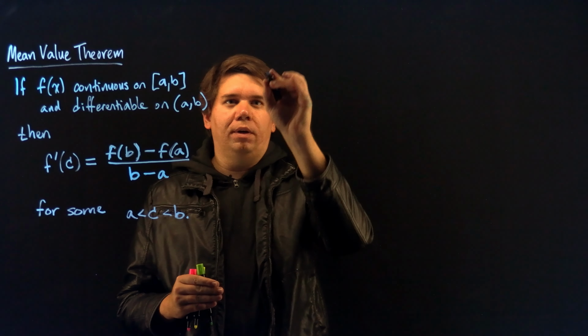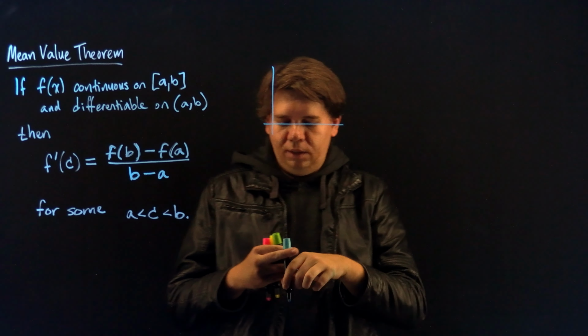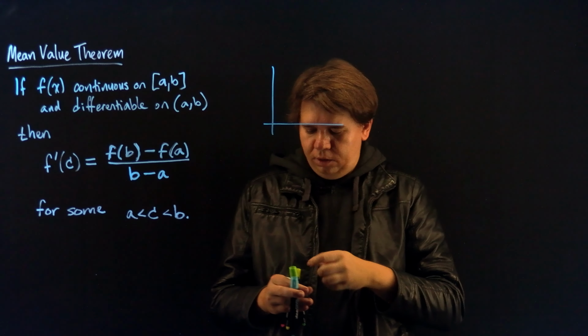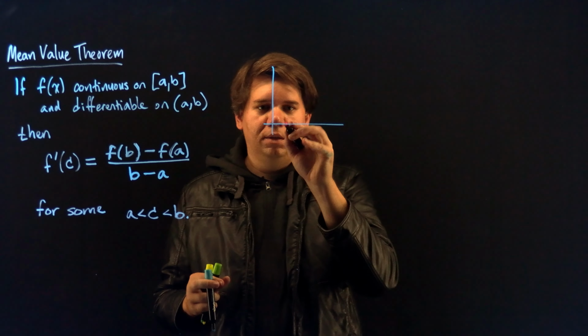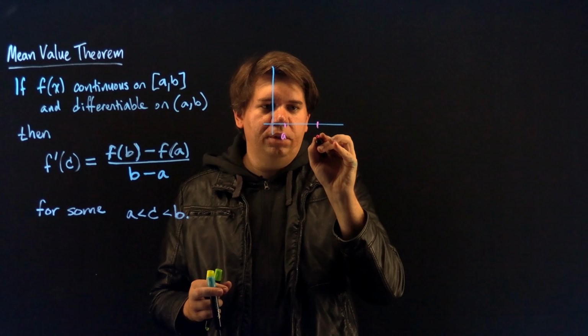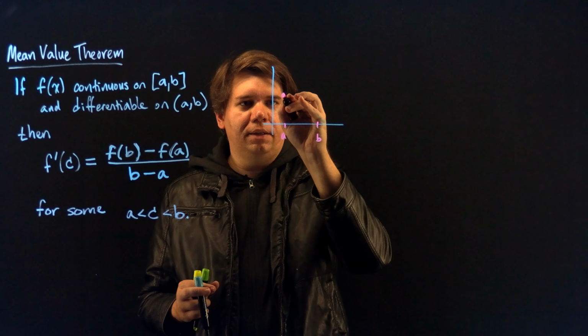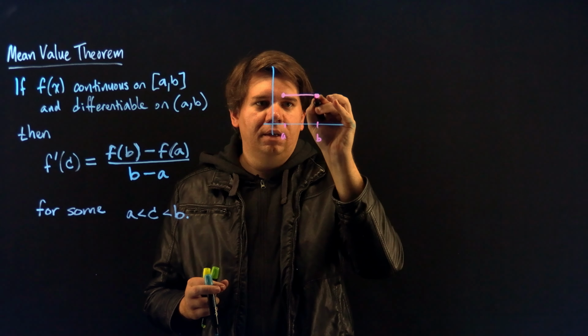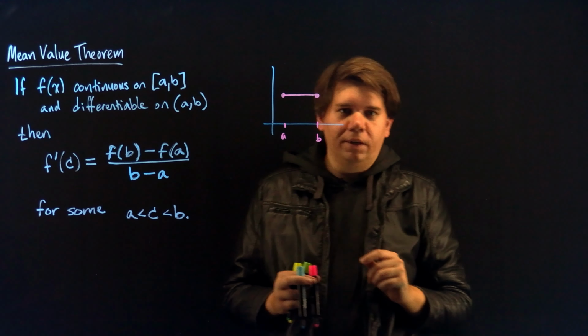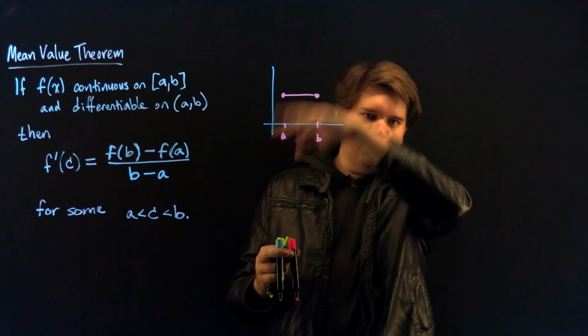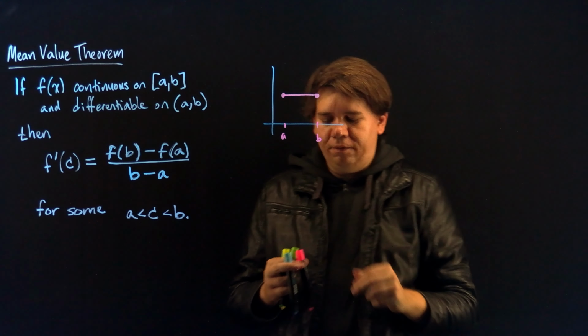To set up the first one, I want you to think about a function that is just constant. On the whole interval a to b, wherever you're at, it just remains flat. It's at the same height. So it's a constant function. Maybe it's constantly 5 or 6 or whatever height it's at, it's always at that value.